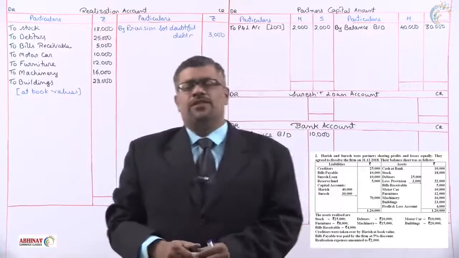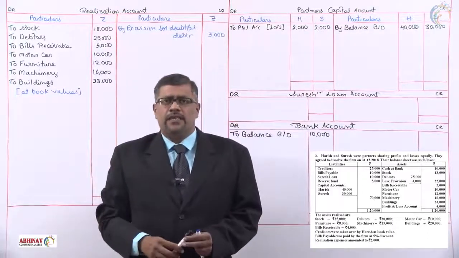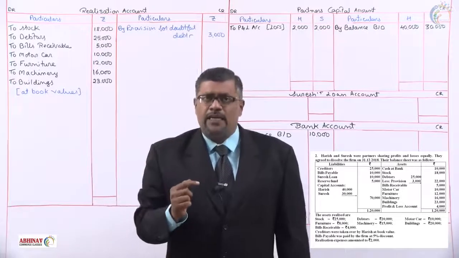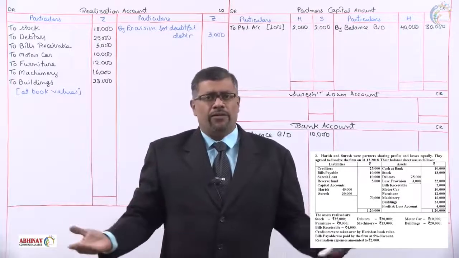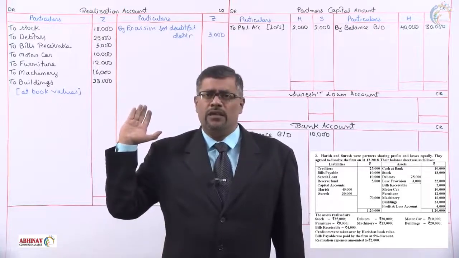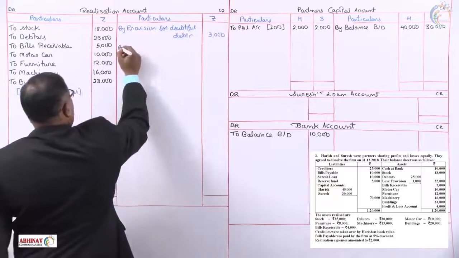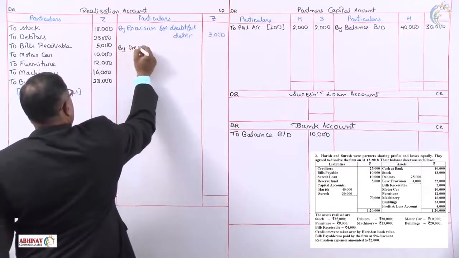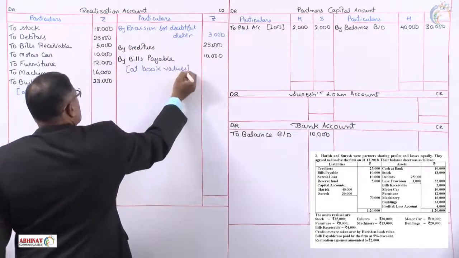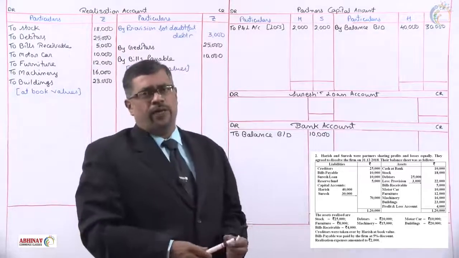Now, on the liability side, the very first are creditors, and below that are bills payable. Where will we record these? These are liabilities, so realization account on the credit side. We'll take up creditors and bills payable. Liabilities are entered, creditors and bills payable, at their book values.